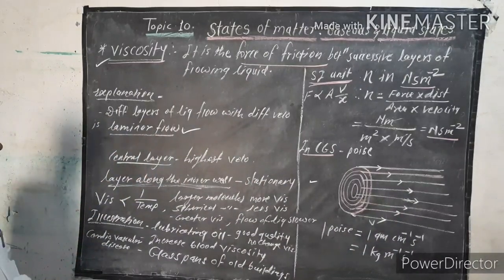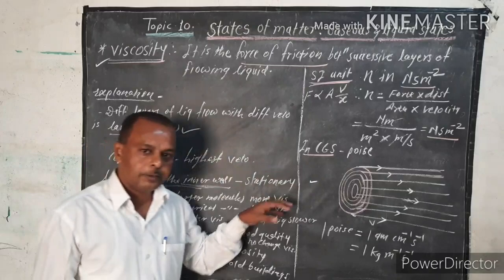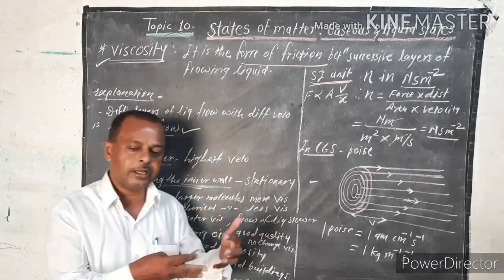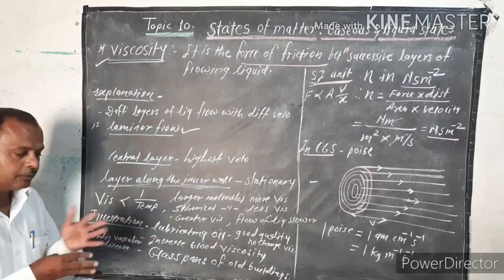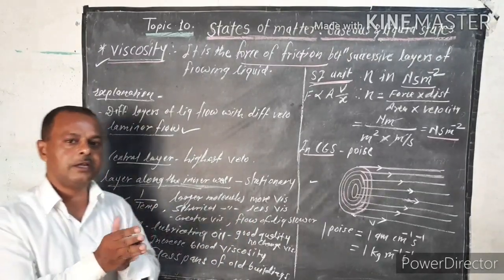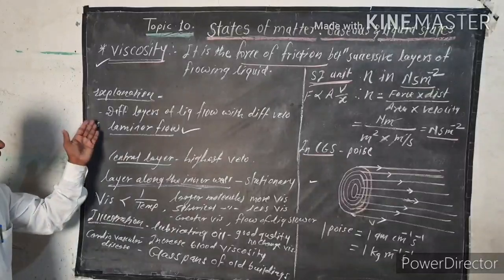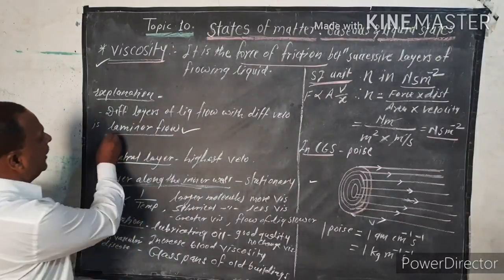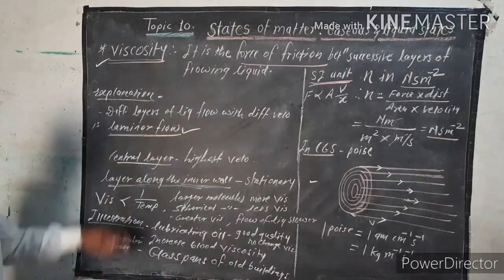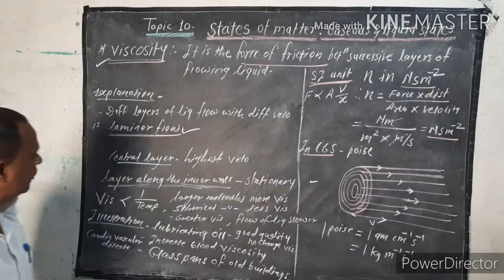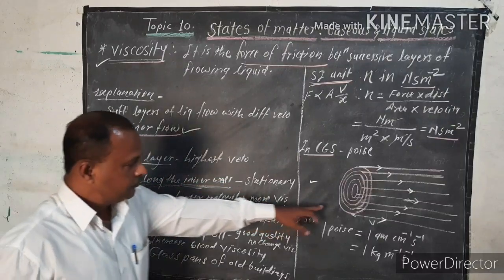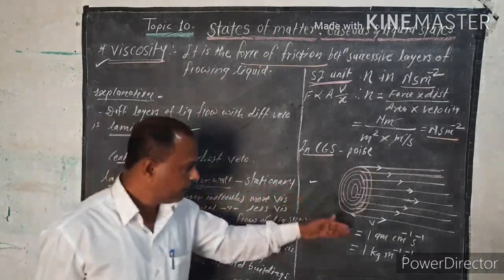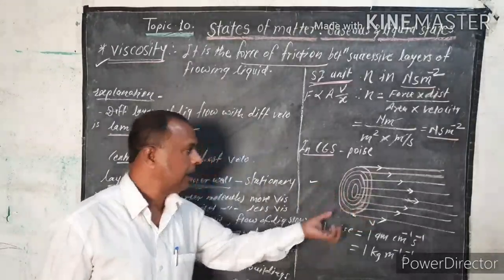Now when the liquid flows through the pipe, a force of friction between the layers takes place. There is opposition to the motion of the layers, and therefore different layers of liquid flow with different velocities. That is called laminar flow. You understand? This laminar flow is present here. So this is how viscosity works.